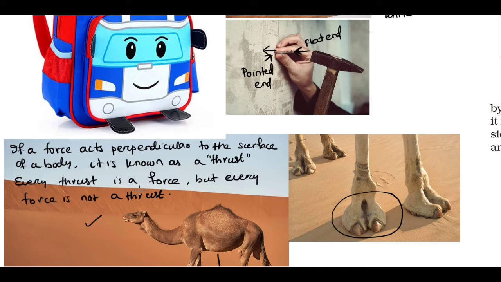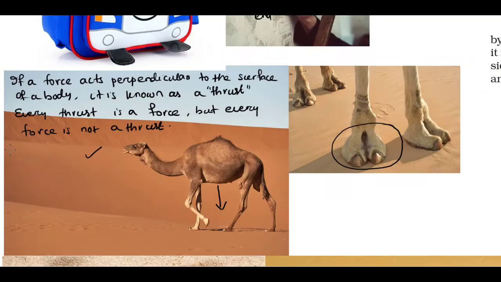Now, to measure thrust we use the same unit as we use in case of force. So the SI unit of thrust is the same as the SI unit of force, that is Newton.